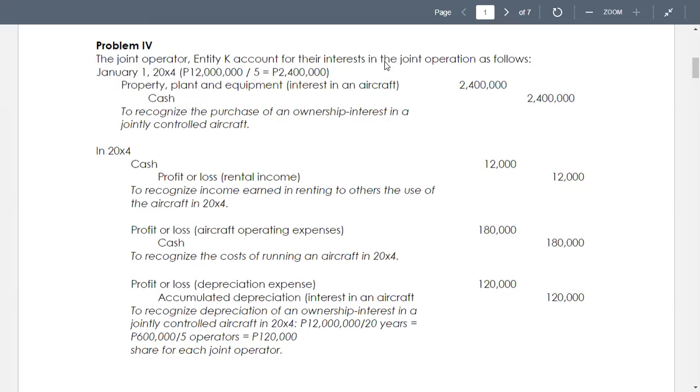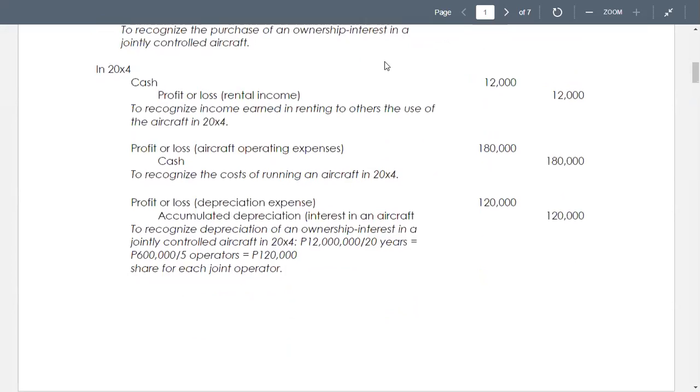Or you can simply divide 2,400,000, the equity of J, and then you divide that by 20. That will still give you 120,000 for your depreciation expense. Okay? So these are your entries in problem number 4.